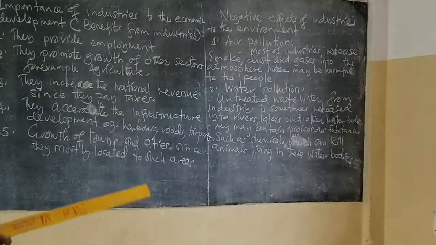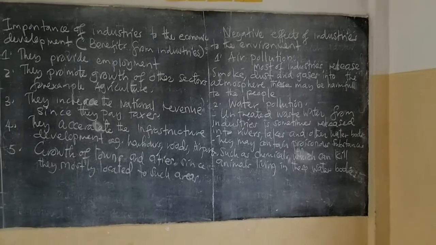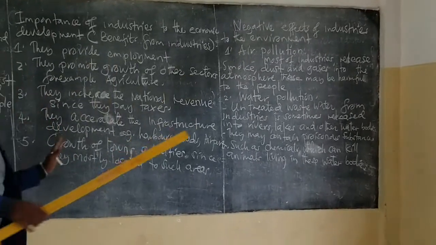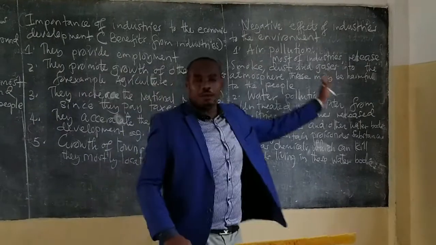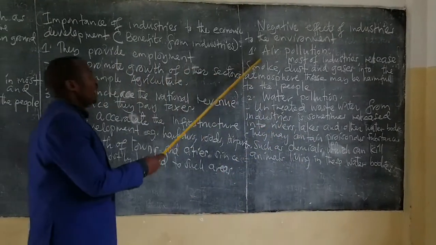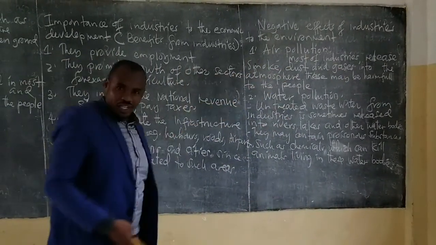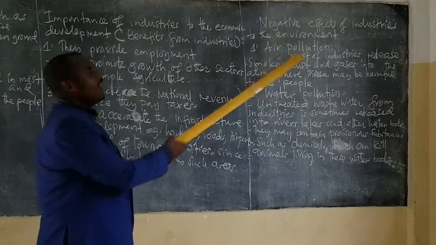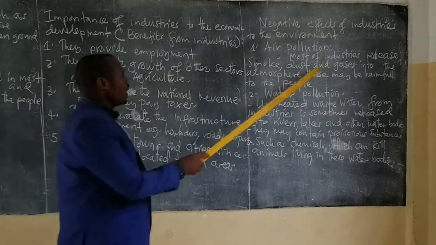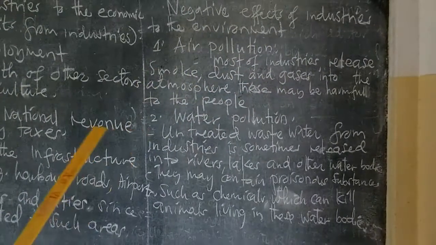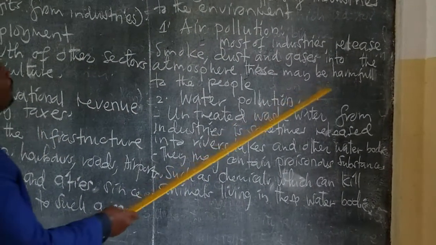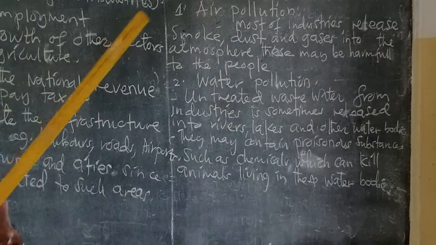So we have seen these industries contain a lot of benefits to society, but we can also check the negative effects from these industries. One, air pollution. Most of the industries release smoke, dust, and gases into the atmosphere. This may be harmful to the people.